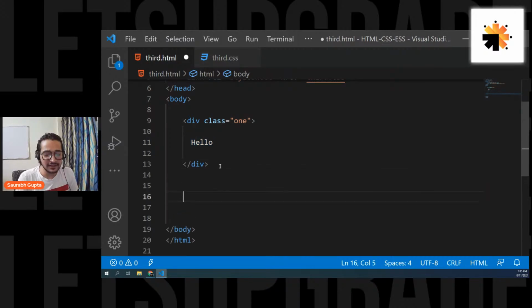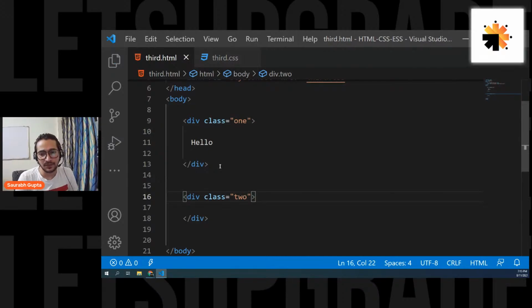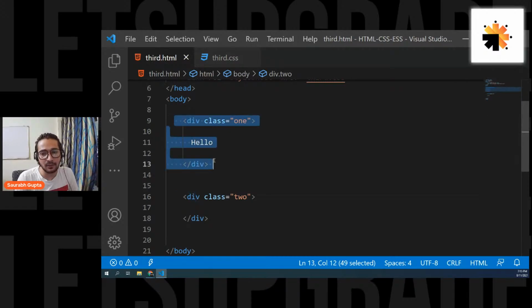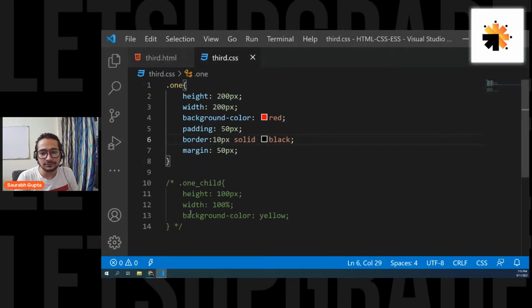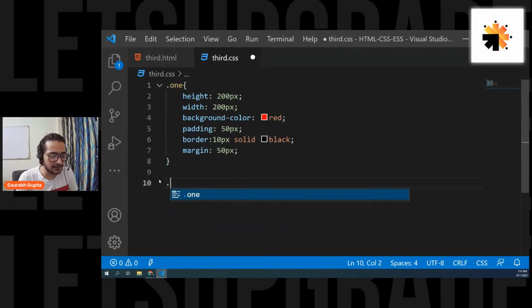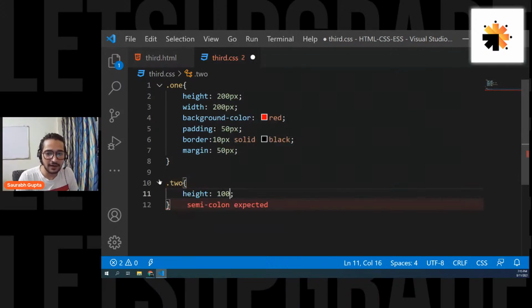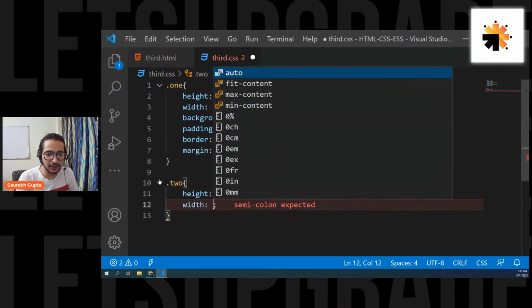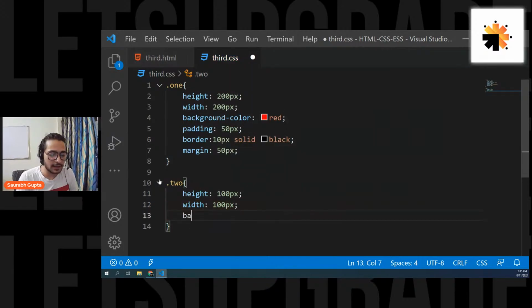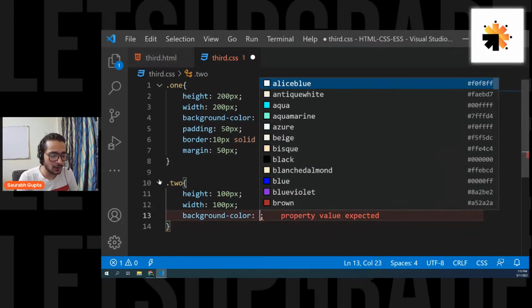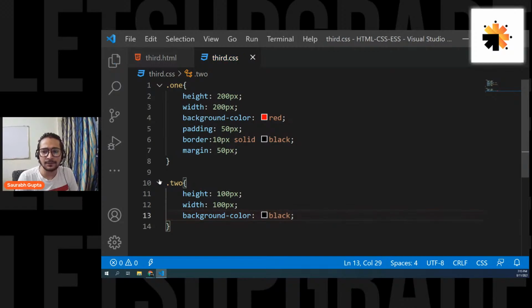So after this one element, I create one more div and give it a class of 2. That means I'm creating one more block after the first block. Now, remove this and let's write 2. I want a height of 100 pixels. I want a width of 100 pixels. And I want a background color of black. You can give it any color. Let's give it blue actually.